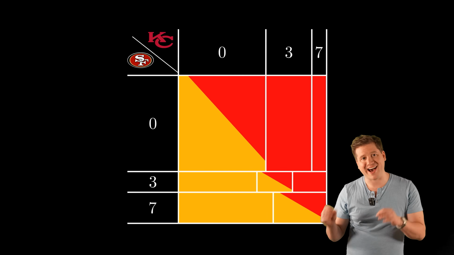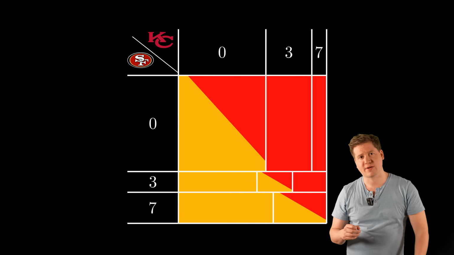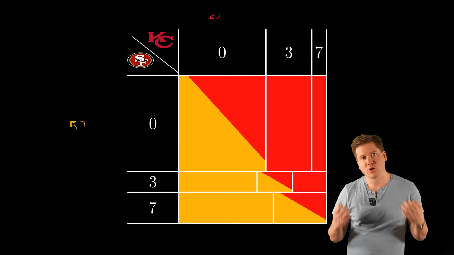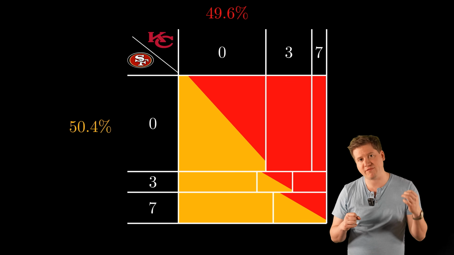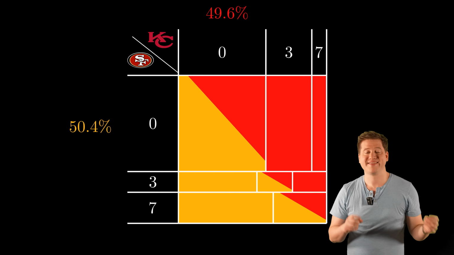It depends a ton on the exact probabilities you use. But with the probabilities we've chosen, we get that the 49ers have a 50.4% chance of winning. They still have an advantage. But Andy Reid's strategic logic isn't done yet. He still has one more trick up his sleeve.